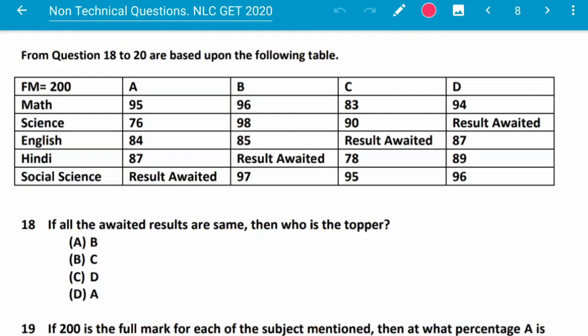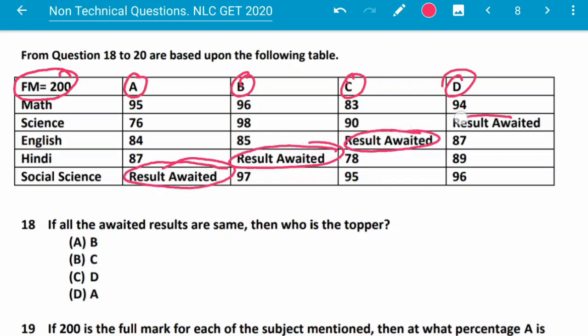This question is data interpretation, and the first question is: if all the awaited results are the same, then who is the topper? Here A, B, C and D are 4 students, and the full mark is 200, and these are the subjects they have taken examinations in, with their marks. The awaited results are not published yet.